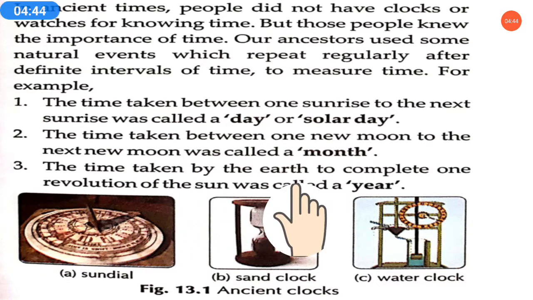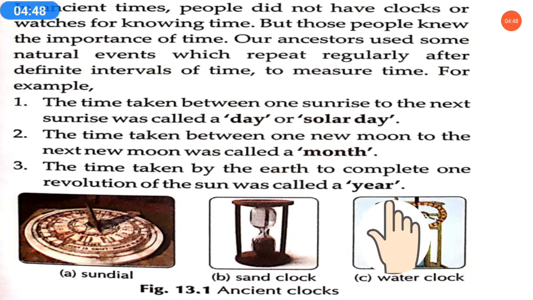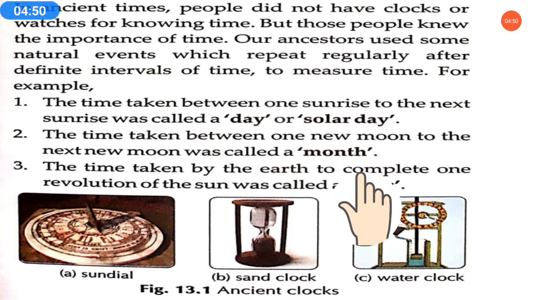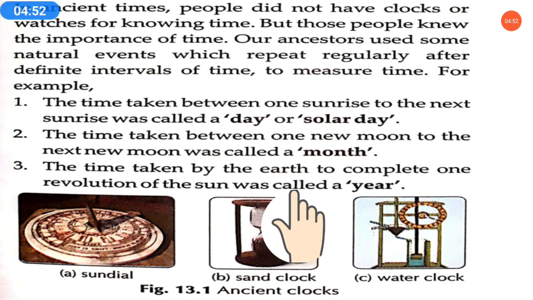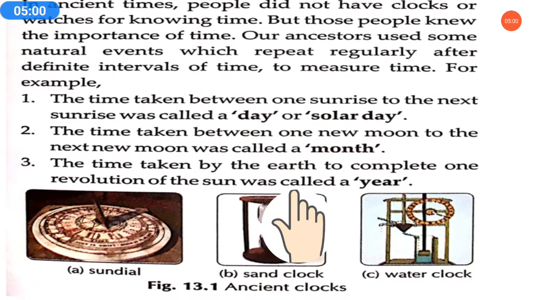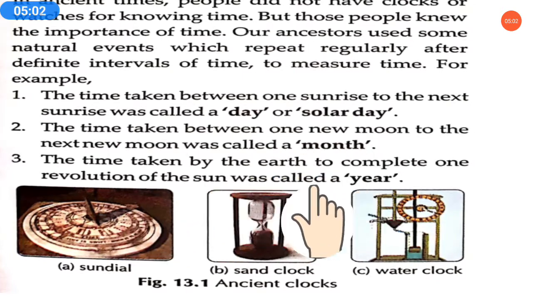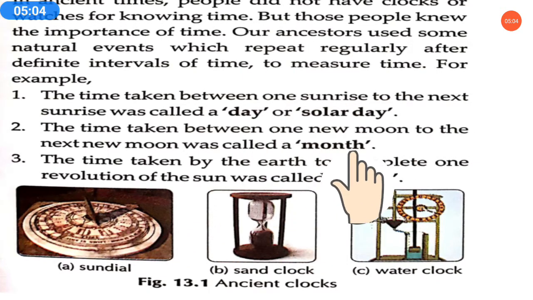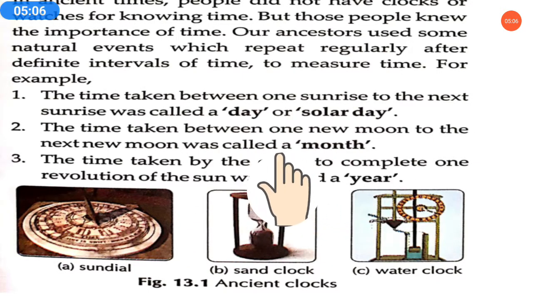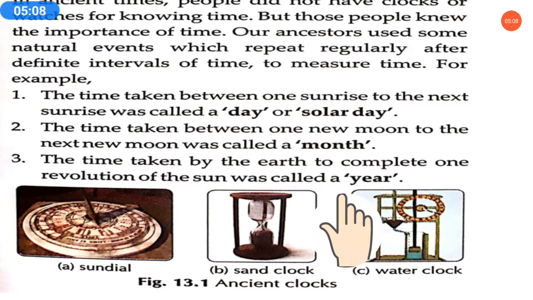Third, the time taken by the earth to complete one revolution of the sun was called a year. Means year, how do they find that? The time taken by the earth to complete one revolution of the sun is called a year. So this is how, with the help of natural events, they used to find the time, like day, month and year.